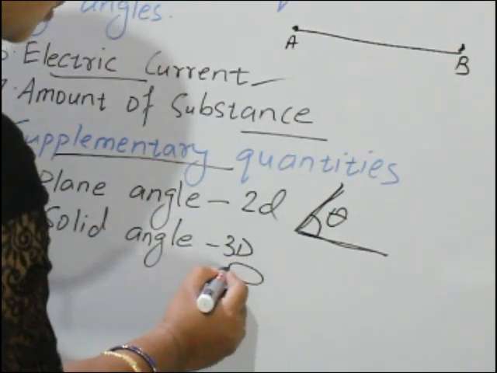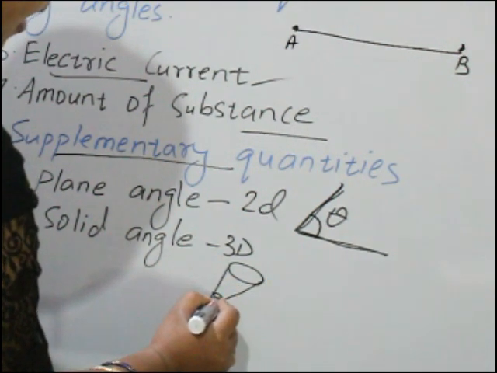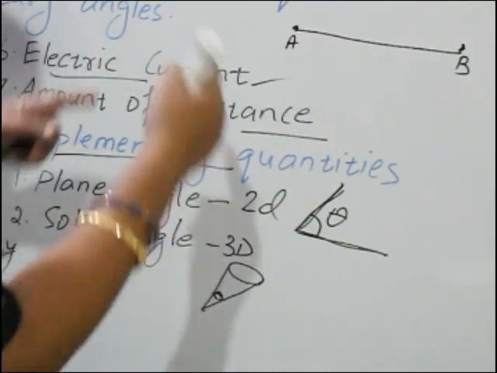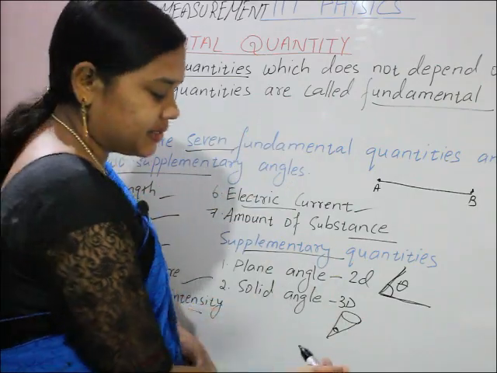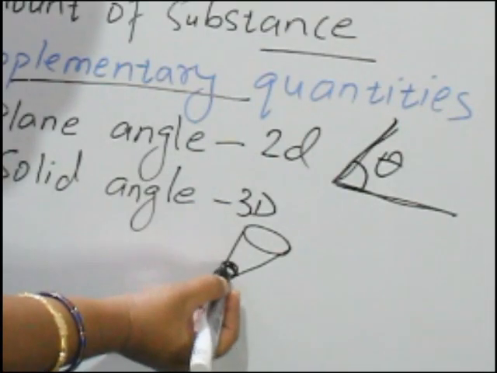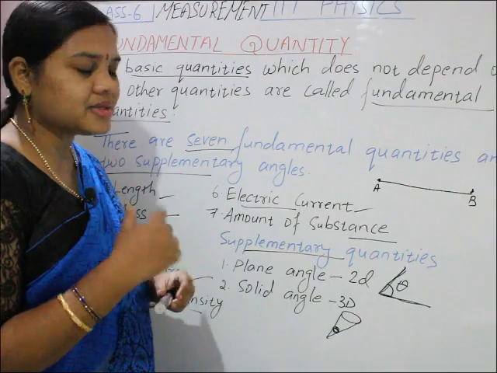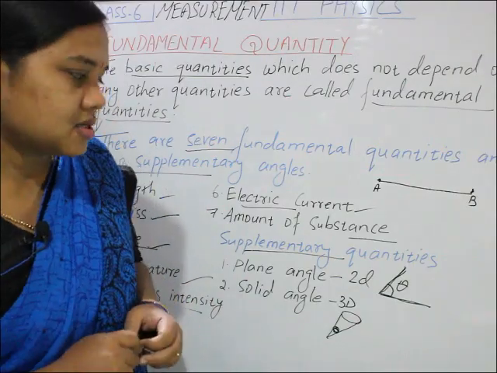Example, there is one cone, and these are the points. Here it is forming an angle. All the points on this curved line form one angle at the center. This angle is a 3D angle, and that is called solid angle. Once again, we will see that one by one in the next class.